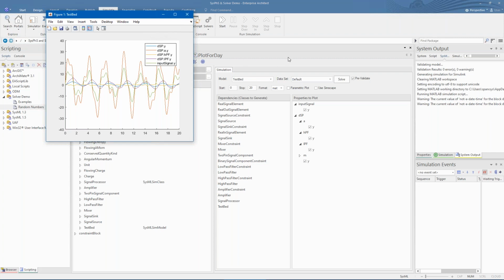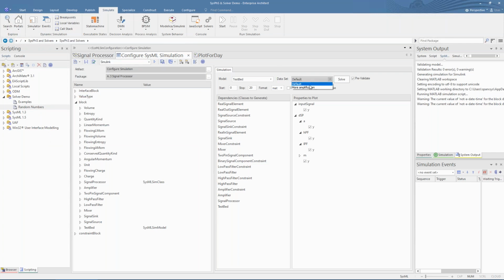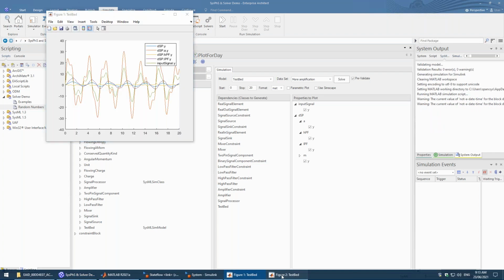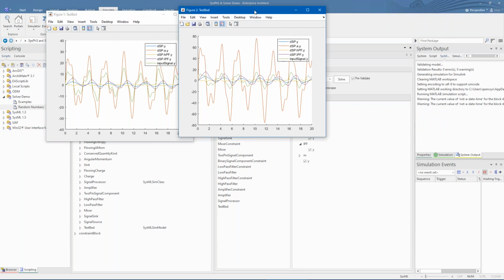To quickly see the effect of changing initial conditions, you can create a new data set in the simulation configuration screen. Here we have defined new initial values for the amplifier to provide more initial amplification to the signal. Running the simulation again shows the larger signal. You can compare the diagrams here.